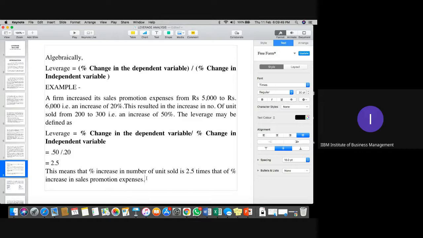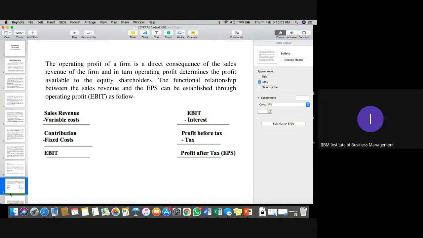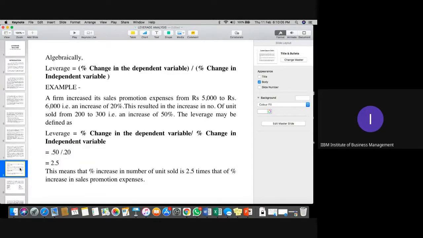Understood? Yes, sir. Please note it down fast. Then we can start the first topic, the formula; after that we'll discuss the statement of calculation of different components.